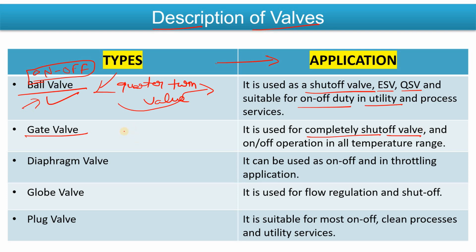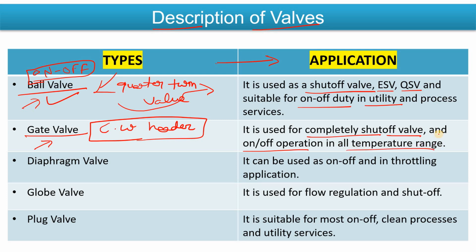Mainly you will see in the cooling water header that the gate valve is preferred, because you either keep it open for a long time or close it during shutdown. Most of the time I have seen the shutoff valve there is a gate valve, and it is also preferable for on-off operation in any temperature range. That is what I have personally seen.